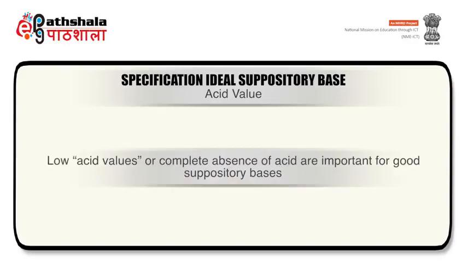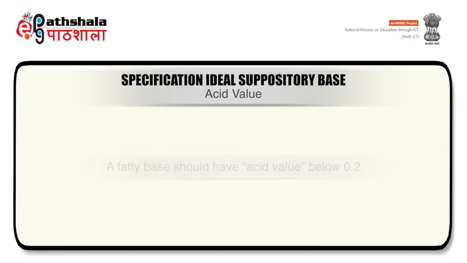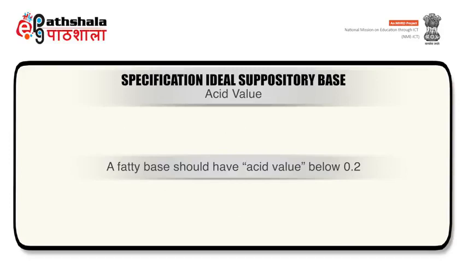Low acid values or complete absence of acid are important for good suppository bases. Free acids complicate formulation work because they react with other ingredients and can also cause irritation when in contact with mucous membranes. A fatty base should have acid value below 0.2.